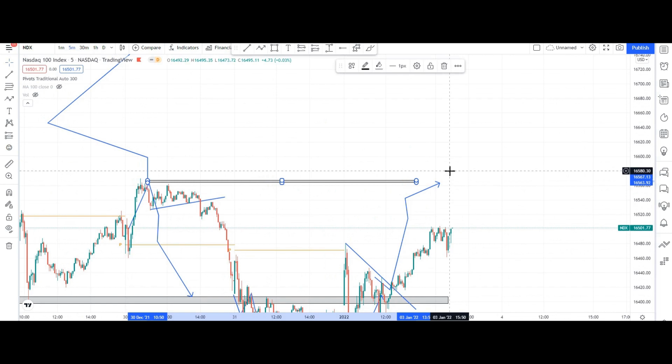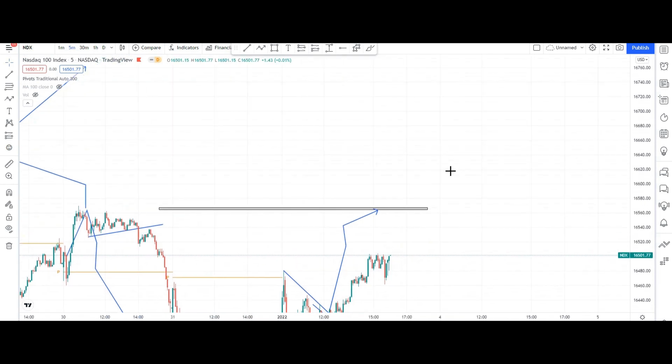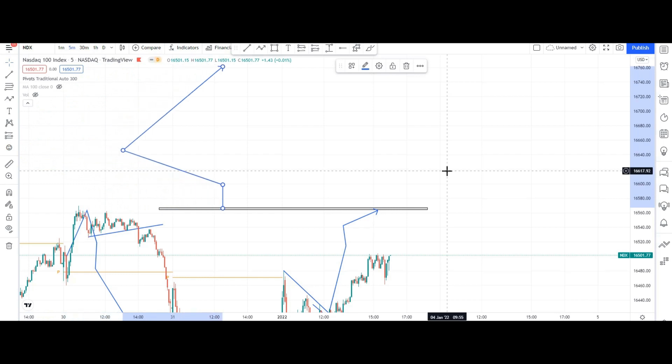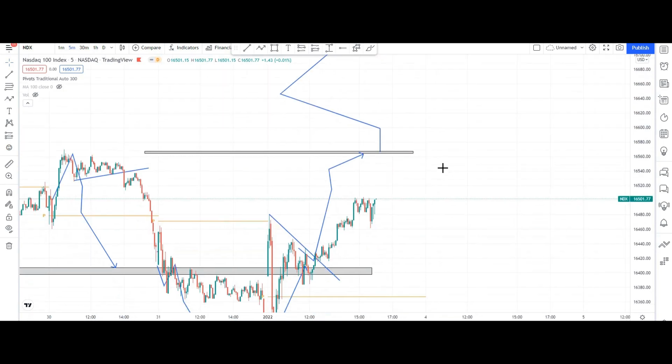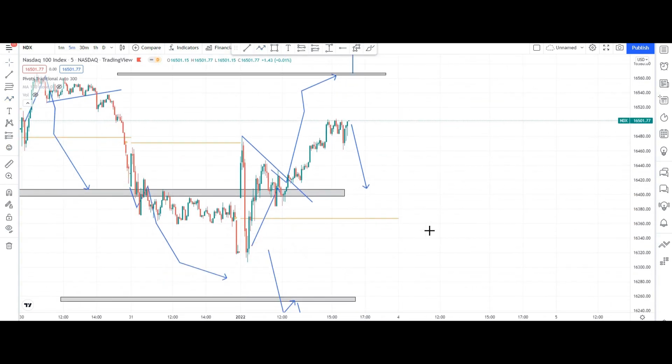Okay guys, in Nasdaq 100 index this is one of the major resistance areas. After that, if it breaks, it will act as our next target areas. Okay guys, on the downside also we can talk about it. Here is one of the major resistance areas. If it comes down, your first target will be this. Okay guys, and then you can take it up till here. Once again guys, I will draw it.